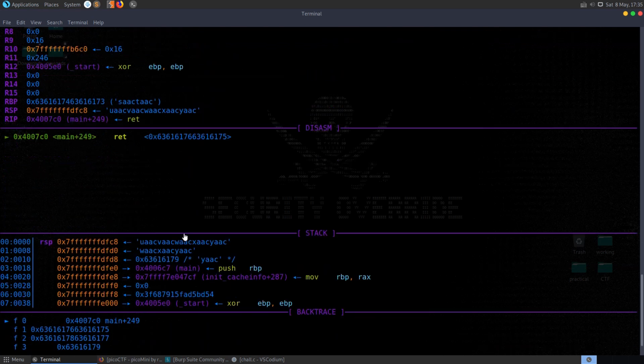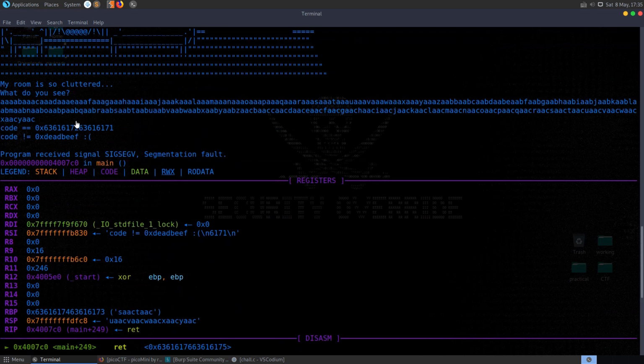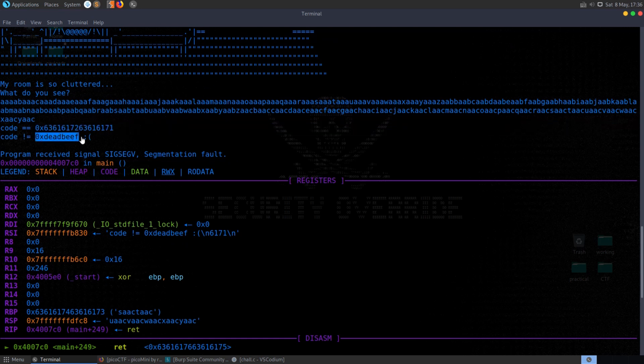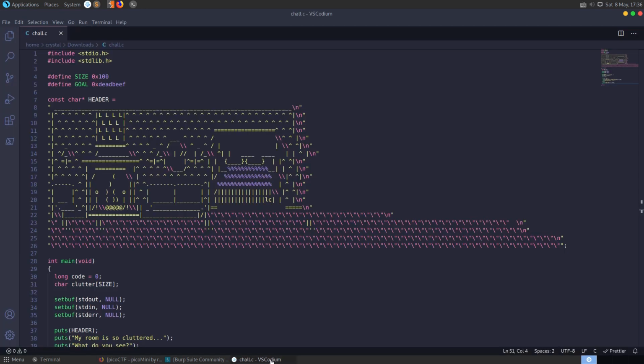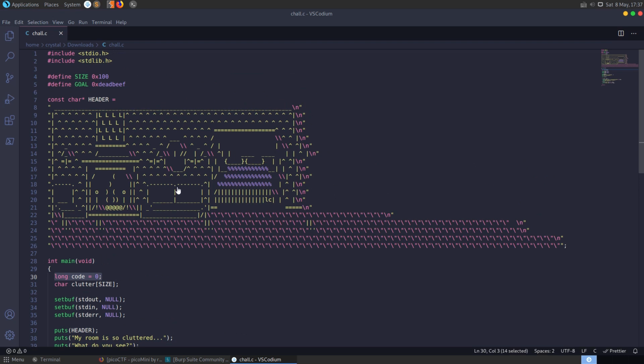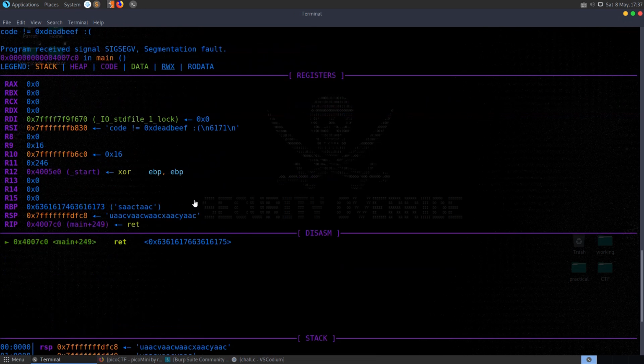But obviously in our case, if we go up and have a look here, it's printed out to say the code that we entered equals this, and we wanted it to equal dead beef. So when I was initially trying to solve this, I figured that we should just overwrite this code with the correct value, because this is placed on the stack, and then we have our buffer as well. So if we overflow this enough, we'll be able to write over code. But I wasn't able to get that working.